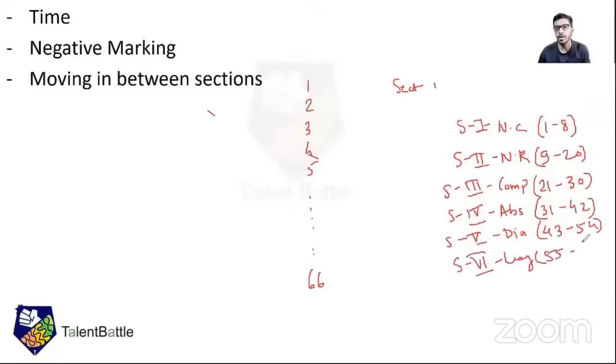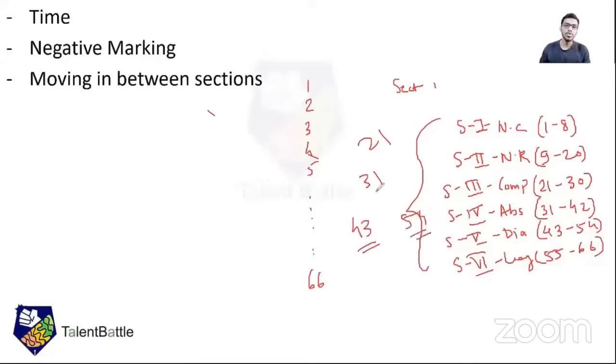So 55 to 66 will be logical. Now, after understanding this, it will be easy for you to switch between the sections. For example, if I directly want to go for abstract reasoning, start with question number 31. If you want to directly go for comprehension, go for 21, or in between 21 to 30. If you want to go for diagrammatic reasoning, directly jump to more than 43 and less than 54.